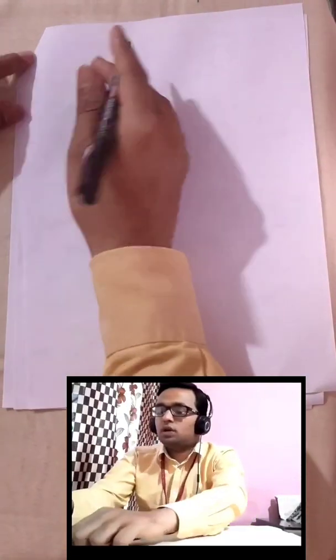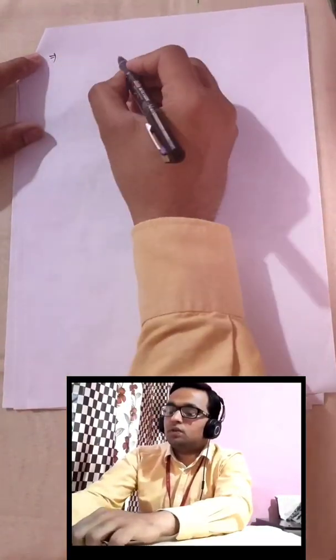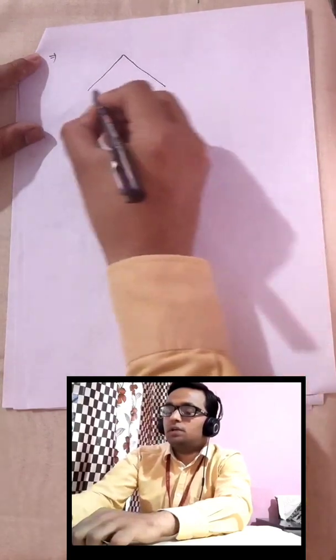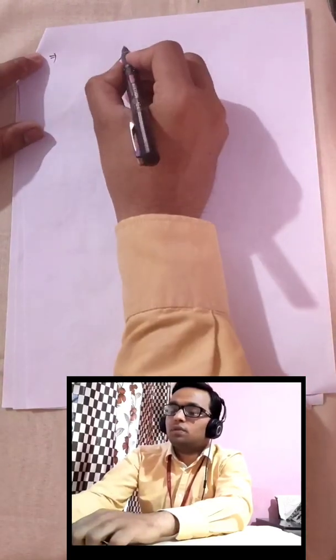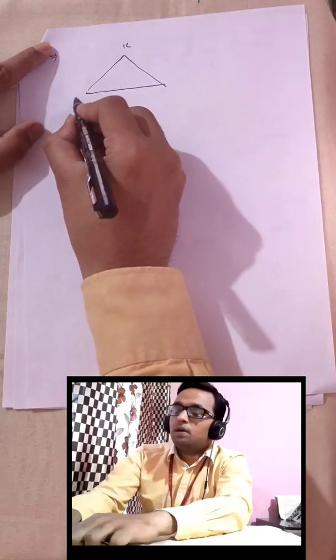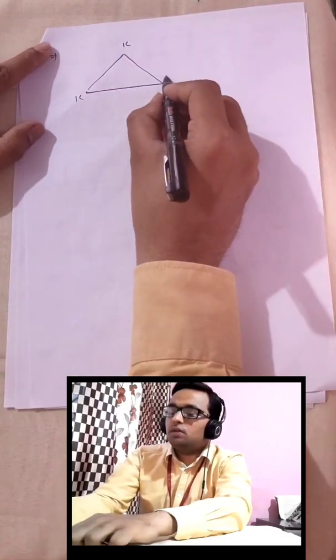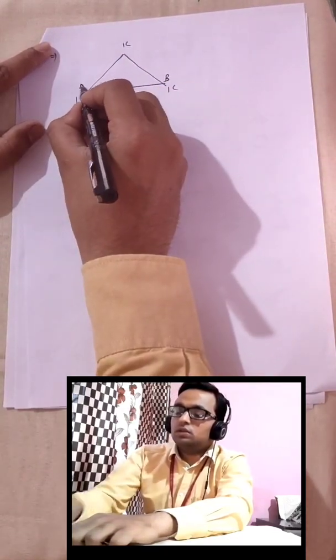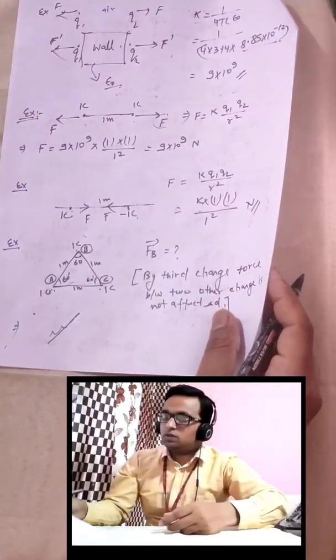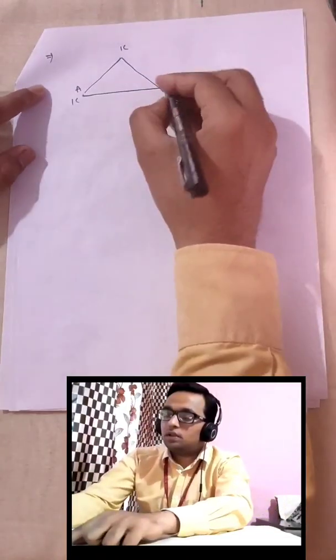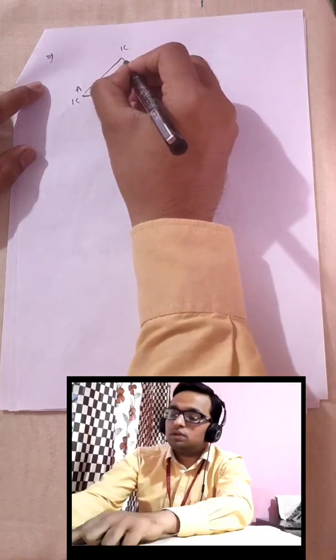Okay, let me write on a fresh page now. So how will we solve this one? We have three charged particles. Here we have 1 coulomb, and here we also have 1 coulomb. This is B, this is A. I think this was C. Okay, this is C, this is B.